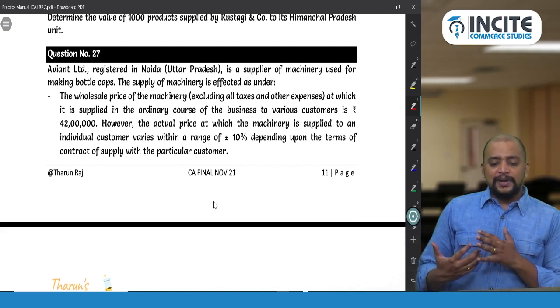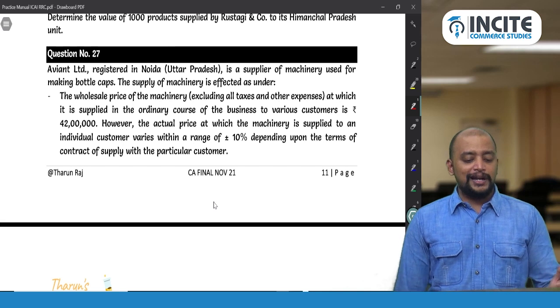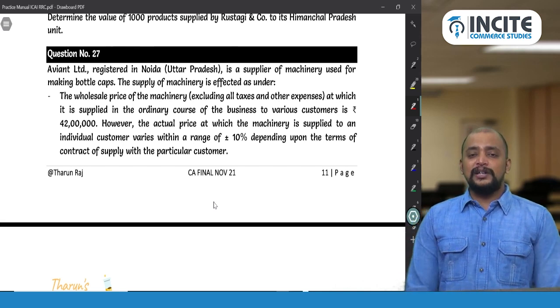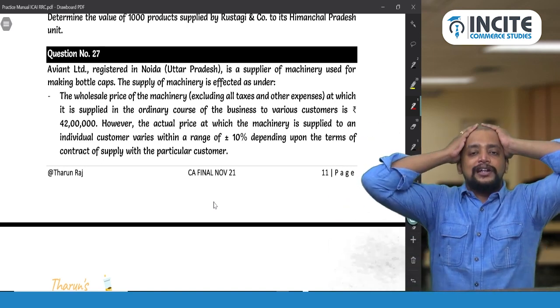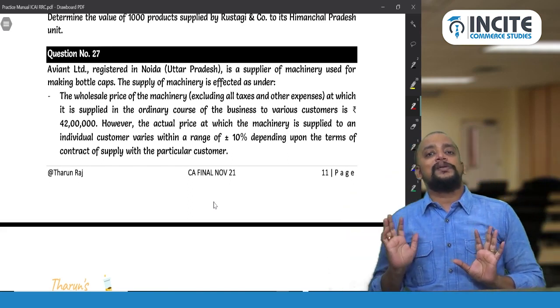The wholesale price of the machinery, excluding all taxes and other expenses, at which it is supplied in the ordinary course of business to various customers, is rupees 42 lakhs. So the price at which they will usually be selling will be 42 lakhs. Whenever you read the question, you try to analyze what is the impact of that in your mind. So 42 lakhs is the usual price that they will be charging.